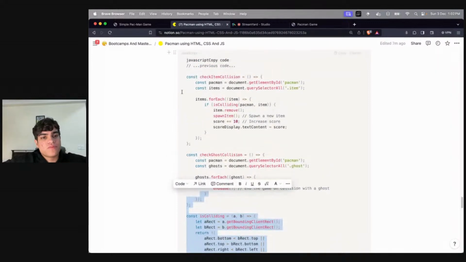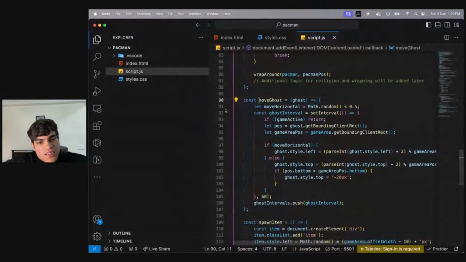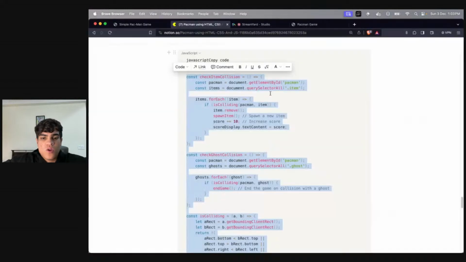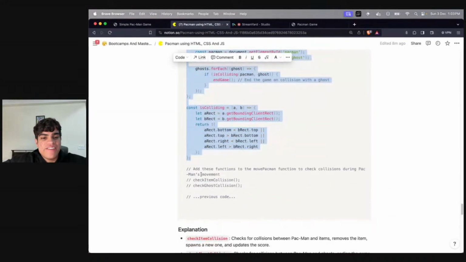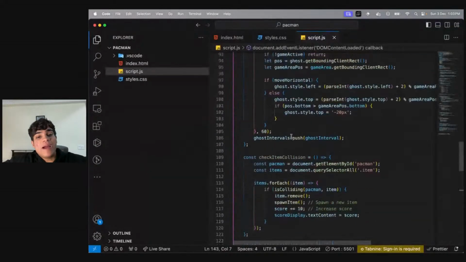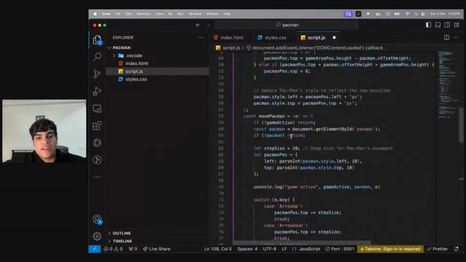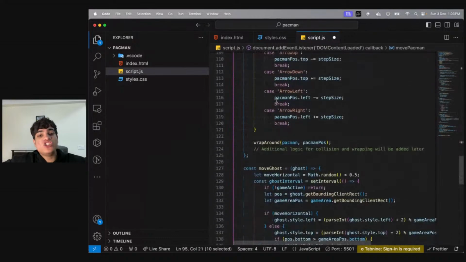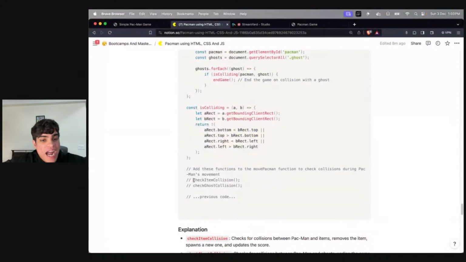All right. Once I do this, what you need to understand is that whenever my Pac-Man is moving, I'll be checking for these two. Every time I update the position of my Pac-Man, every time I move it, I need to check if my item was collided or my ghost was collided.